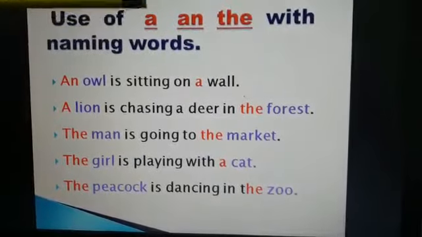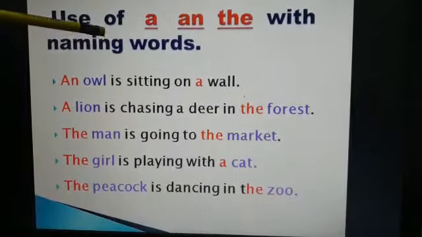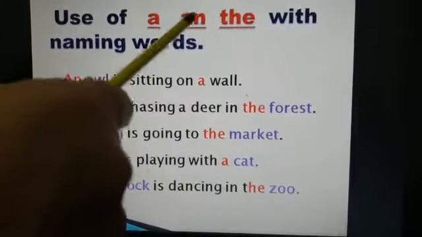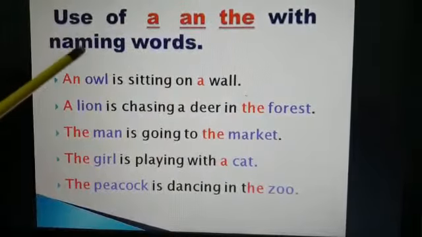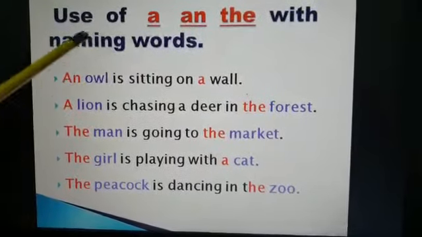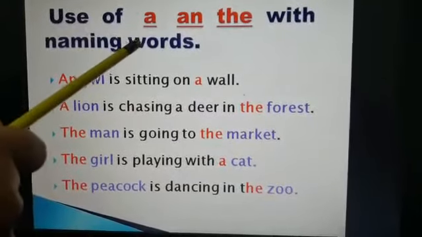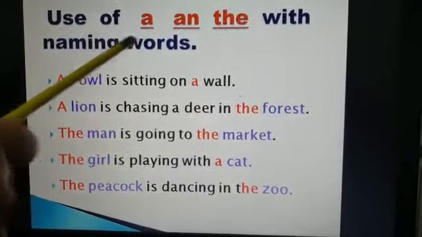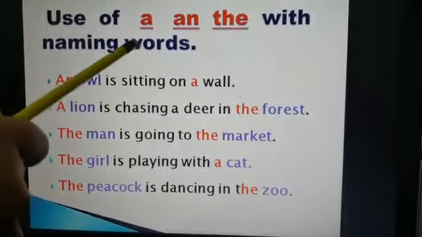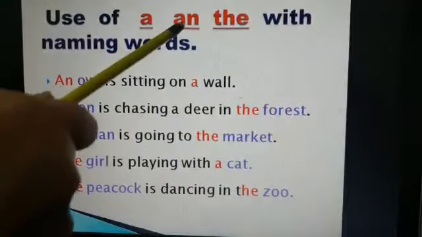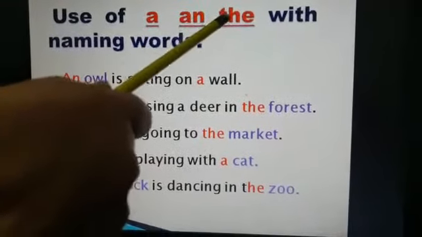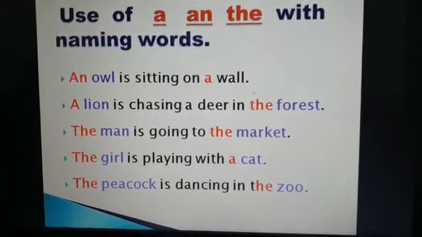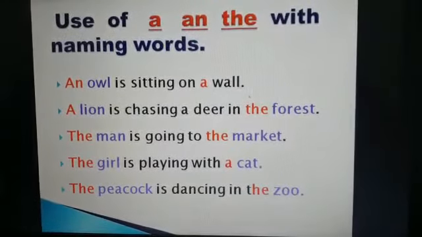Children, now we already have done the articles a and the. Now we will study articles and naming words together. Alright, children? Children, we know that we use articles with naming words. If the naming word is starting with the sound of a consonant, we use a in front of that word. If the naming word is starting with the sound of a vowel, then we write an before that, and the comes with both types of naming words, whether it is starting with consonant sound or vowel sound.